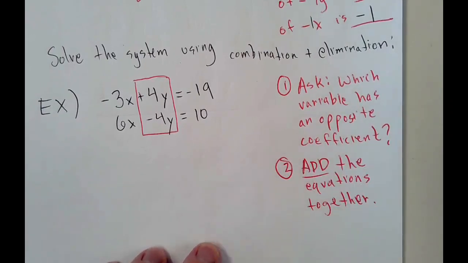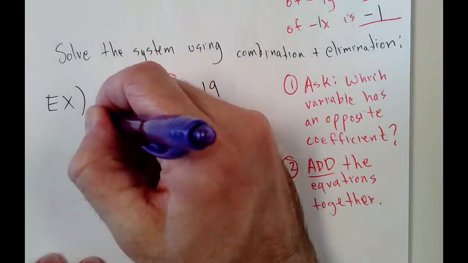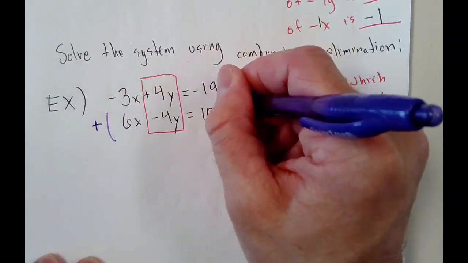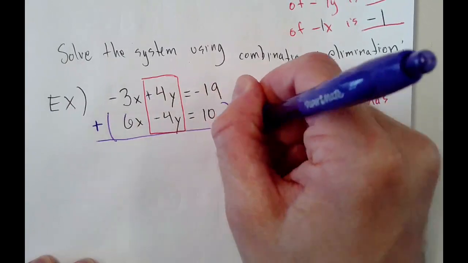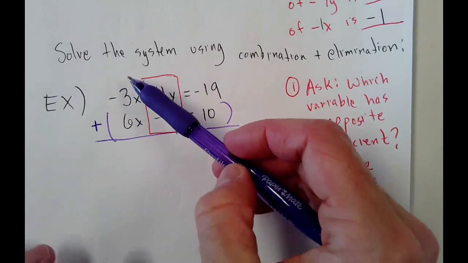Add the equations together like this, folks. Add the equations together. So I'm going to put a plus sign off to here, put parentheses around the second equation, and then put a bar underneath. Just kind of like in 4th grade or so when we were adding 2-digit and 3-digit numbers together. All right? On paper. You guys did it on paper, right? You didn't cheat with the calculator? I feel like a lot of you may have. But anyway, you're going to do it like this.